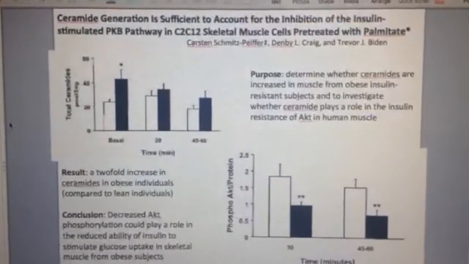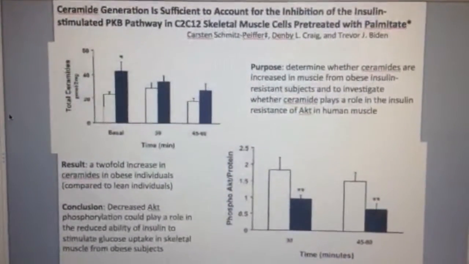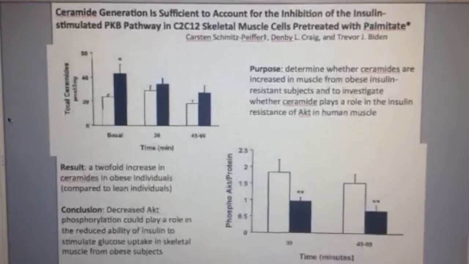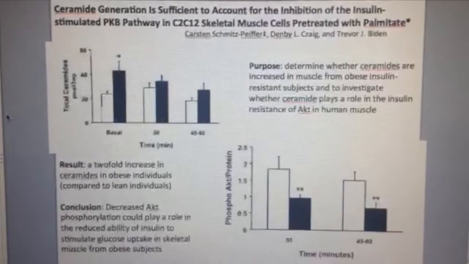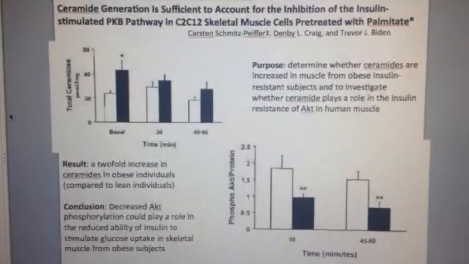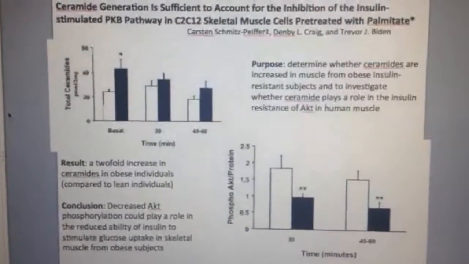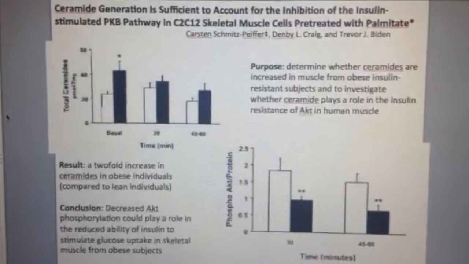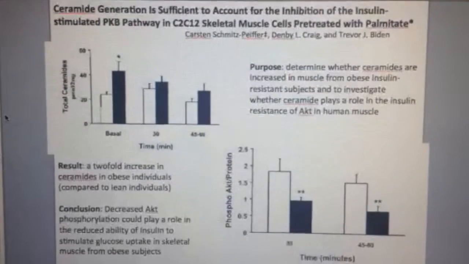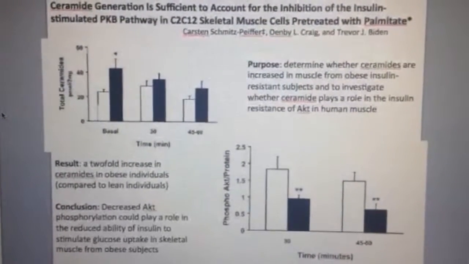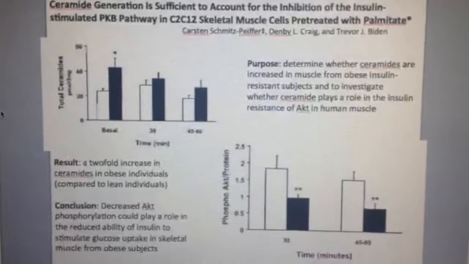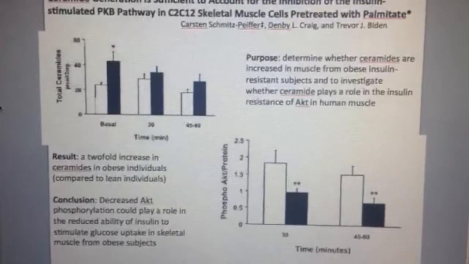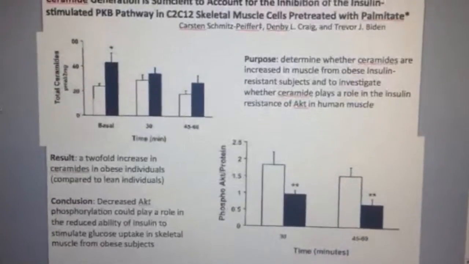The second study we found determined whether ceramides are increased in muscle from obese insulin-resistant subjects and investigated whether ceramides play a role in the insulin resistance of AKT in human muscle. The results of the study showed a 2-fold increase in ceramides in obese individuals when compared to lean individuals. In conclusion, the decreased AKT phosphorylation could play a role in the reduced ability of insulin to stimulate glucose uptake in skeletal muscle from obese subjects.